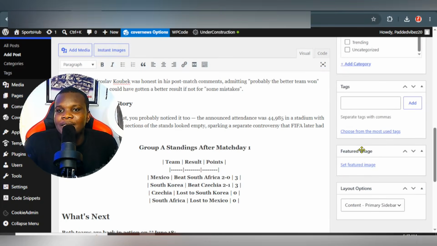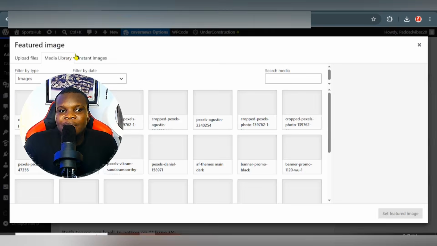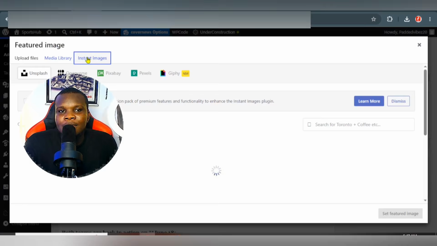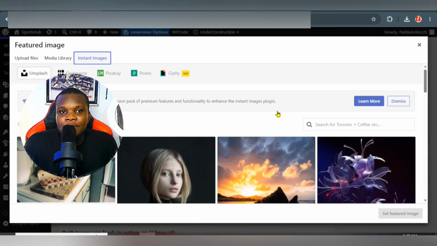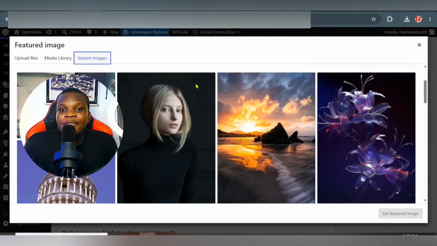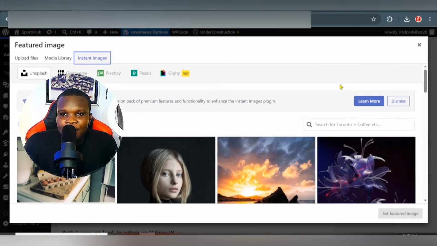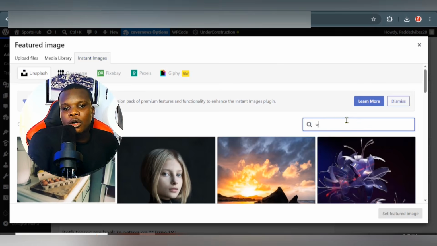You go ahead and select the featured image, then go to Instant Image. If you don't have this plugin, you can install it on your website. If my team has already built your website, you're going to simply see this plugin. It's going to help you get copyright-free images. So let's search for World Cup.